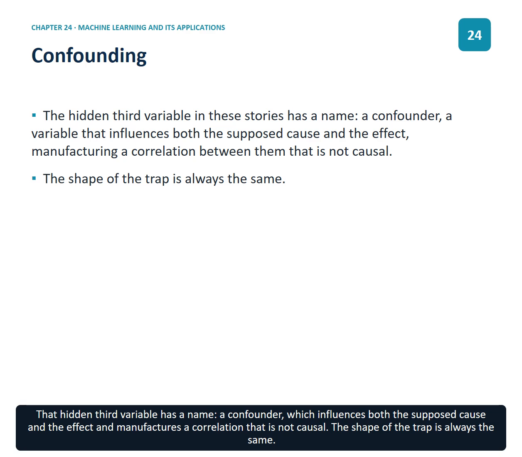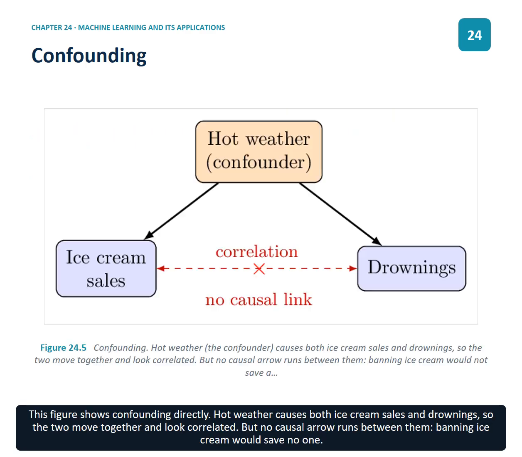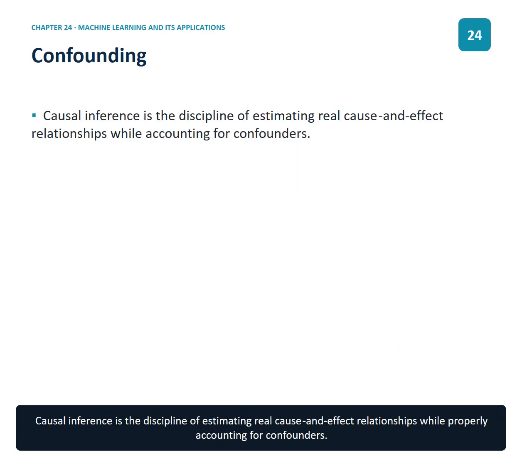The shape of the trap is always the same. This figure shows confounding directly. Hot weather causes both ice cream sales and drownings, so the two move together and look correlated, but no causal arrow runs between them. Banning ice cream would save no one. Causal inference is the discipline of estimating real cause and effect relationships while properly accounting for confounders.